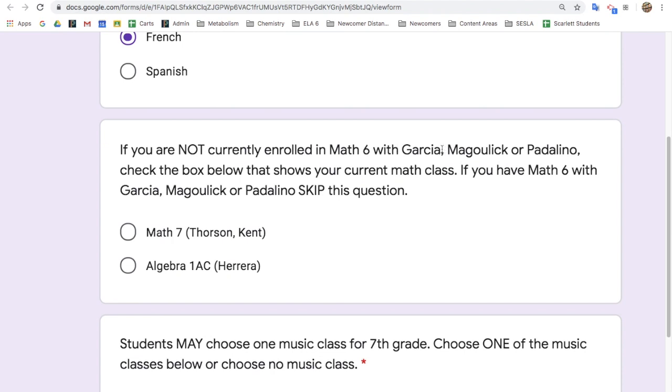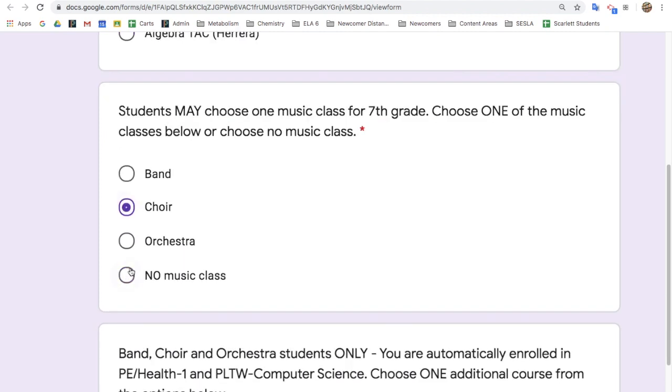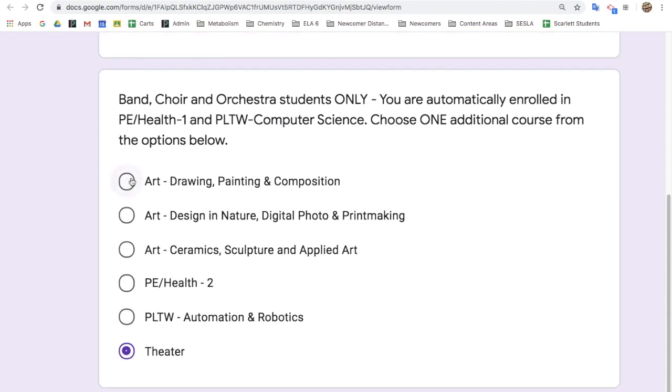If you did not have Garcia, Magulik, or Padalino this year, mark who your teacher was. If you did have Garcia, Magulik, or Padalino, leave this question blank. Next, choose your music class. If you are taking a music class, choose 1 additional class here. If you are not taking a music class, do not mark anything here.